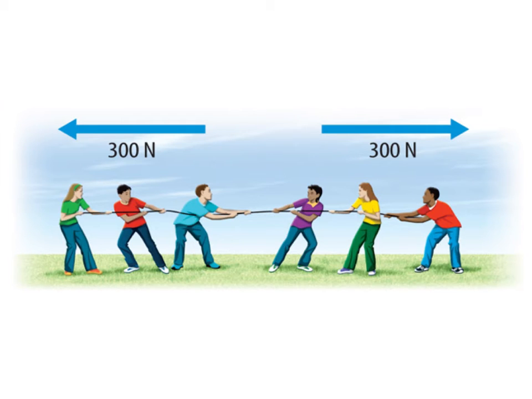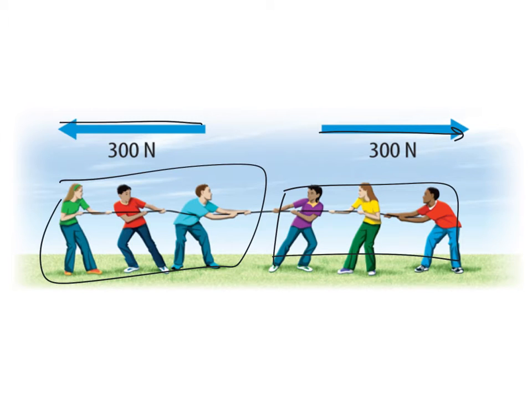So with tug of war, if you have individuals pulling with the same amount of force, so this team is pulling to the right with 300 newtons, and this team is pulling to the left with 300 newtons. Well, if I do my net force, that means I want to find the sum of all my forces. Well, to the right is positive, to the left is negative. So when I add those two together, I'm going to get a value of 0. Or another way that you can think about this is look at the two forces. Are they balanced? If they're balanced, then you know the net force is 0 if they're equal.